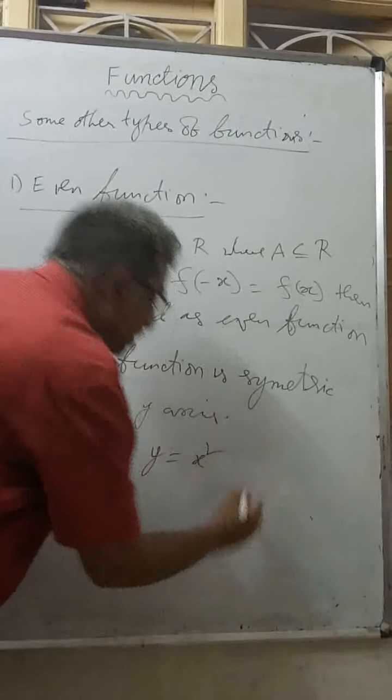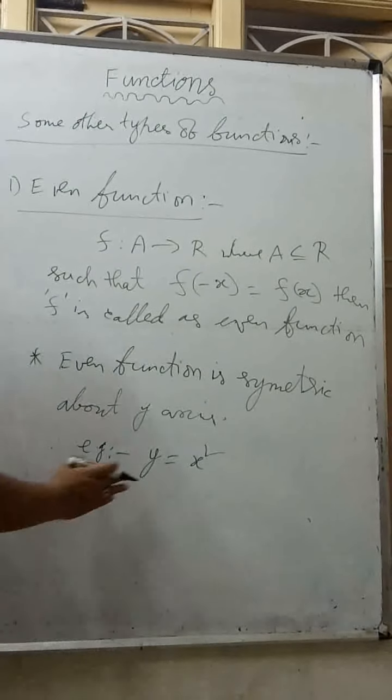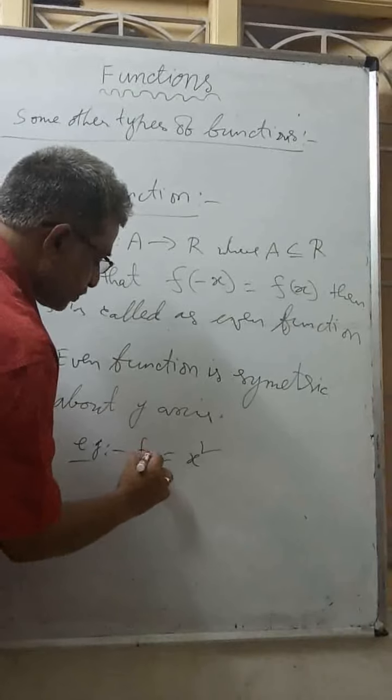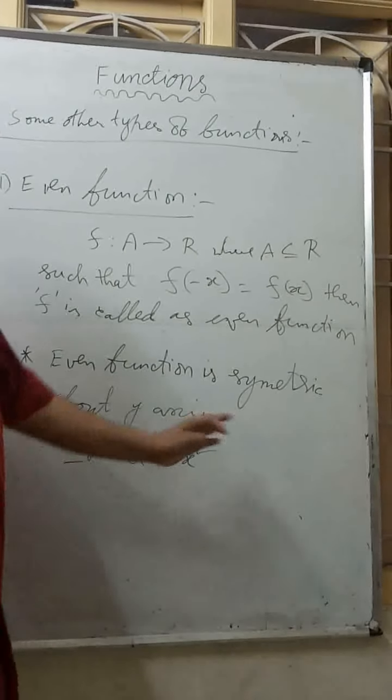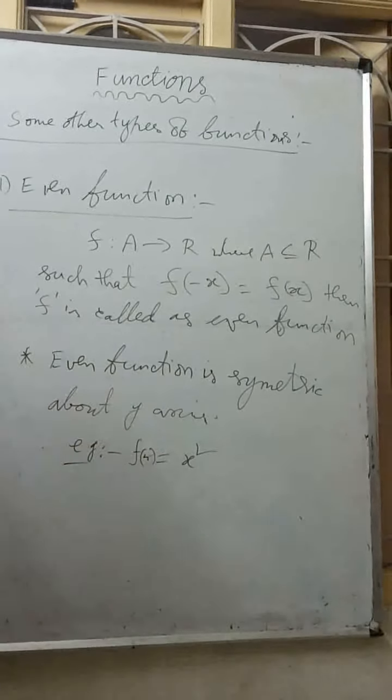F of x equals x square is an even function, or F of x equals mod x is an even function. Here if you find F of minus x, it is minus x whole square, which becomes x square. This implies F of minus x equals F of x. This is an even function.